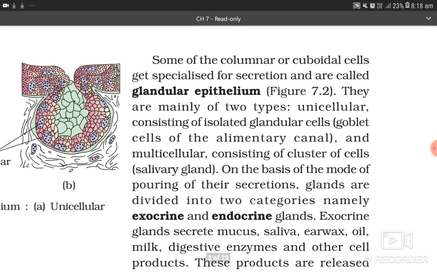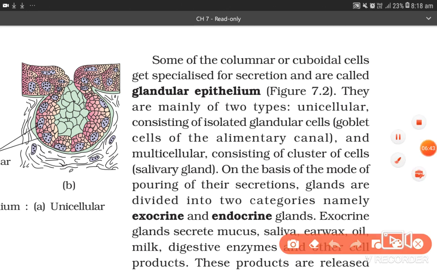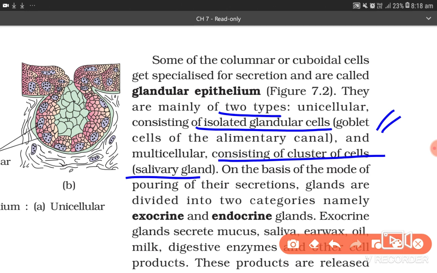Some of the columnar or cuboidal cells get specialized for secretion and are called glandular epithelium. They are mainly of two types: unicellular, consisting of isolated glandular cells, such as goblet cells of the alimentary canal, and multicellular, consisting of a cluster of cells, such as the salivary gland.